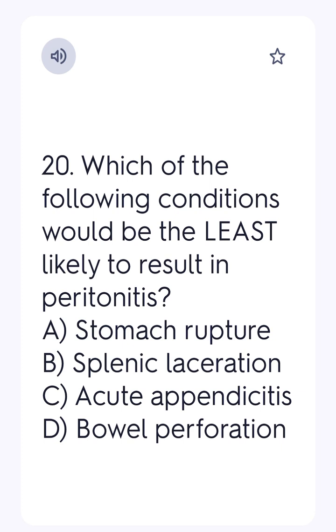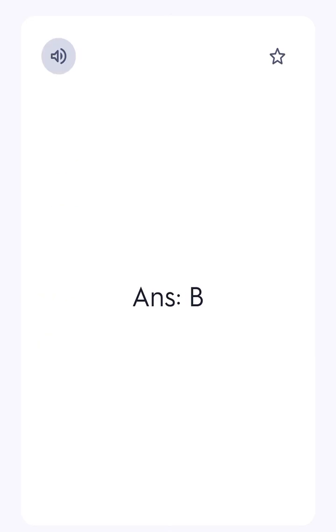20. Which of the following conditions would be the least likely to result in peritonitis? A. Stomach rupture, B. splenic laceration, C. acute appendicitis, D. bowel perforation. Ans. B.